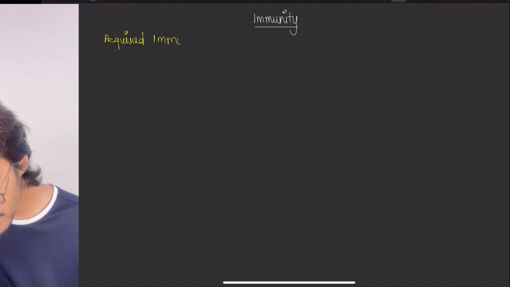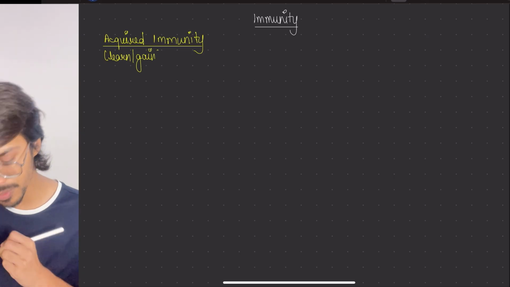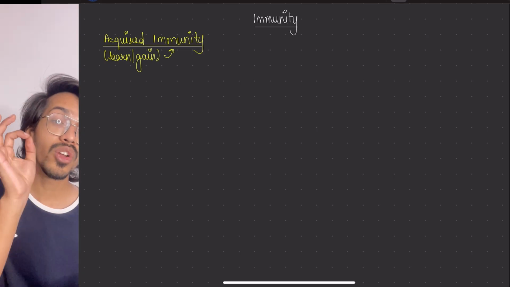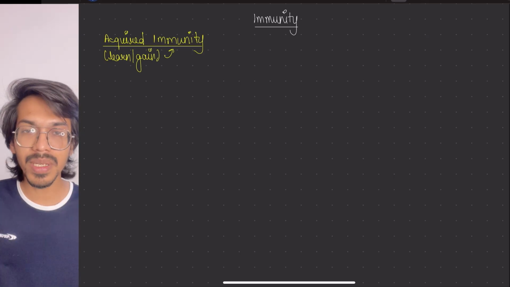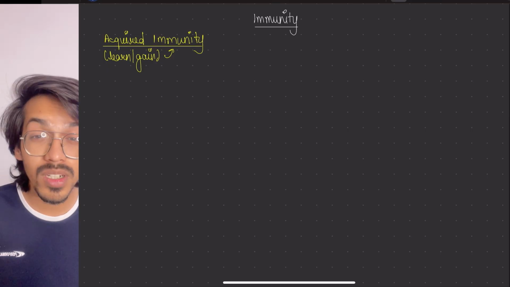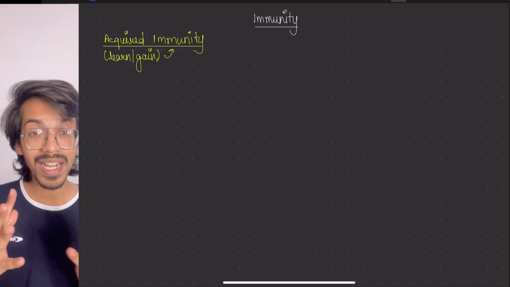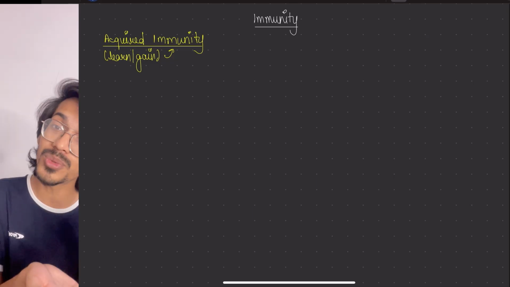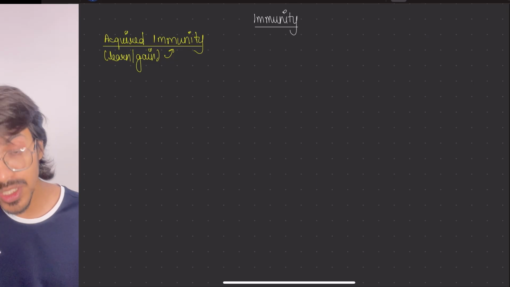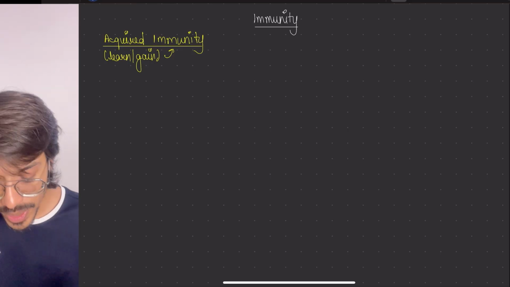Now, the word acquired means what? We will acquire, we will learn or gain this type of immunity. How will we gain it? You remember sometimes people say, if you want to go on a date with me, then you have to earn it. What is that? It means you have to make efforts to get this thing. So here, your body makes the efforts to get the immunity. And how will it do that?